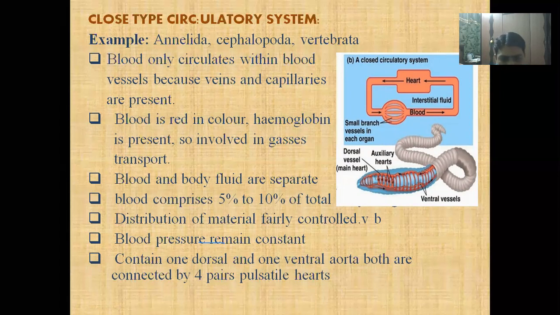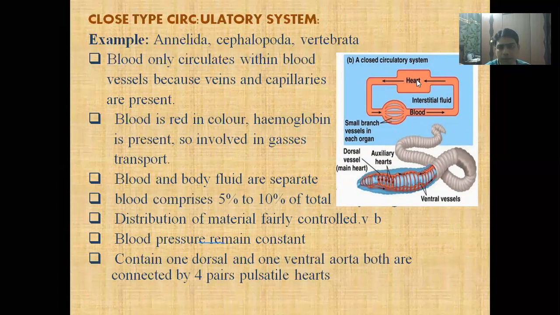And these pulsatile hearts are actually neurogenic. In humans or higher animals, the heart is not neurogenic, meaning the pumping of the heart is not under control of the nervous system, but under control of the heart itself. But in the earthworm, there are pulsatile hearts which are neurogenic. The pumping of these modified pulsatile hearts is under control of the nervous system.